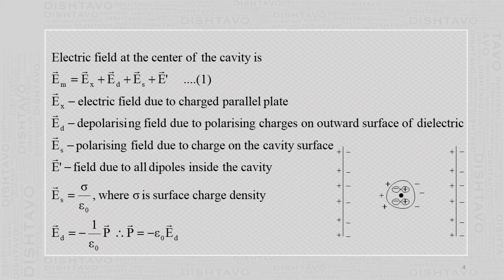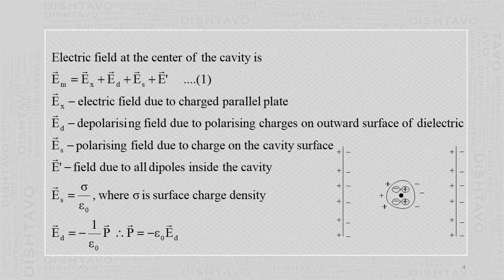Then what we do here is we write the expression for electric field at the center. See, at this center earlier the molecule was there. Now that molecule is not there, it is left outside the dielectric, and at this point we find the electric field, and that will be the molecular electric field. Now the electric field here is made of four parts. The first, Ex, is the electric field due to the charged parallel plates. The plates are connected to the battery, so there will be electric field from positive to negative charge. That electric field is vector Ex.